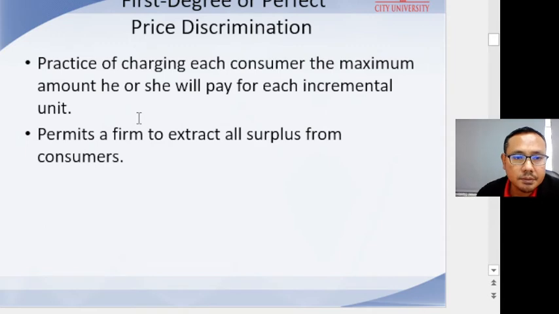Okay, this shows us the first degree, or perfect, price discrimination. We charge different consumers different prices. It is the practice of charging each consumer the maximum amount he or she will pay. If you take an example like I mentioned before, professionals like doctors and lawyers sometimes charge different customers different prices. This permits a firm to extract all surplus from a consumer.